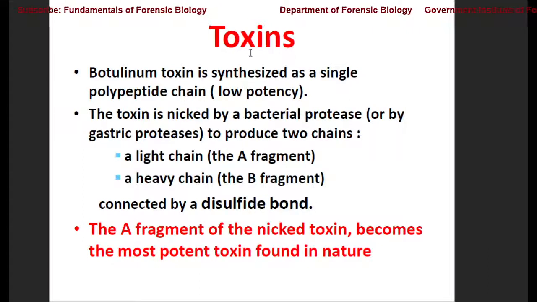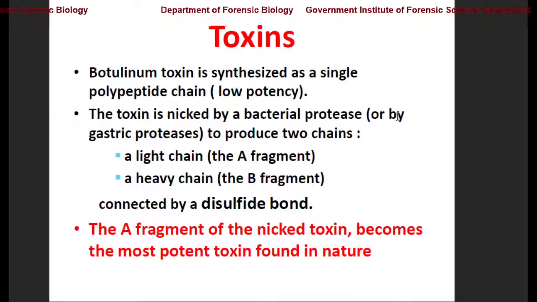As soon as this naive, initial polypeptide chain has been cut by a bacterial protease, an enzyme which cuts the protein components or amino acids, it produces two chains.